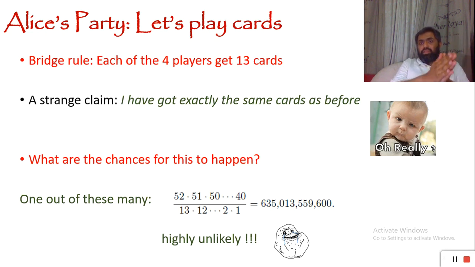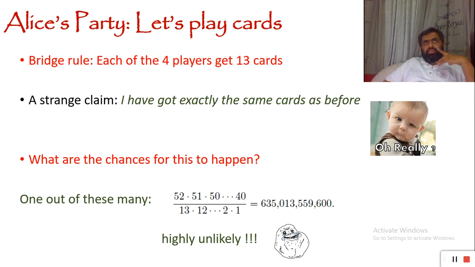It's 52 times 51 times 50 times 49 going down till 40. This is obviously going to be a huge number. If we approximate, it's something like 50 or 45 raised to power 13, which is quite huge.